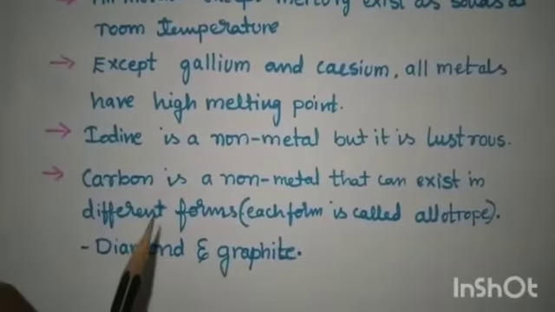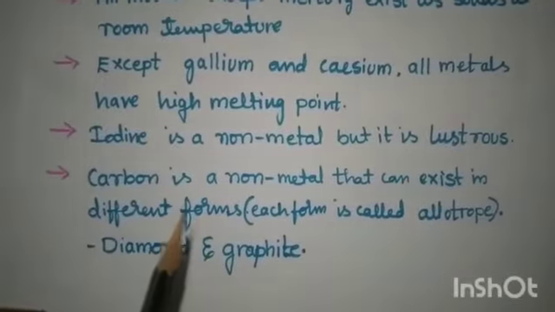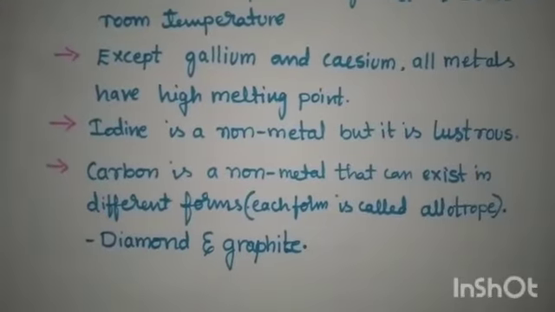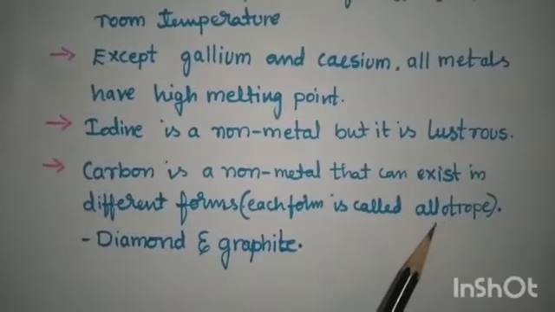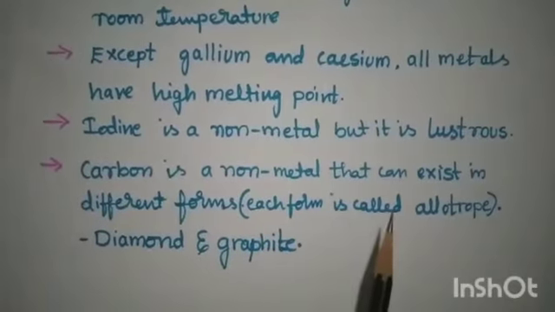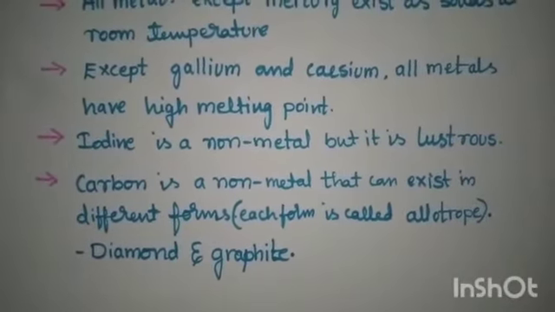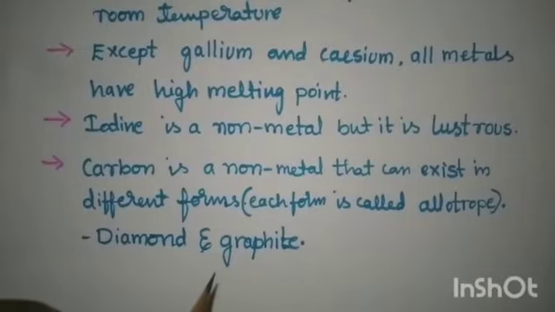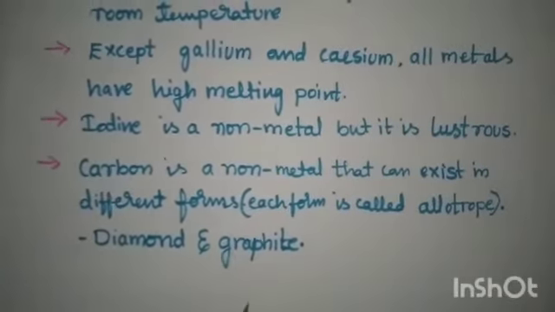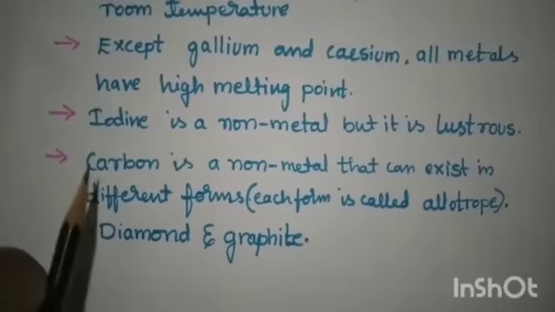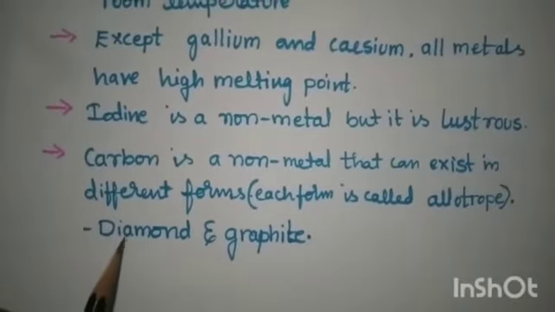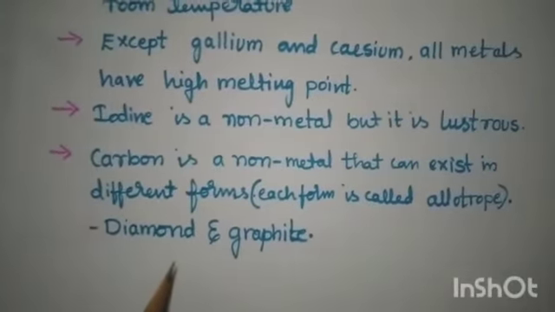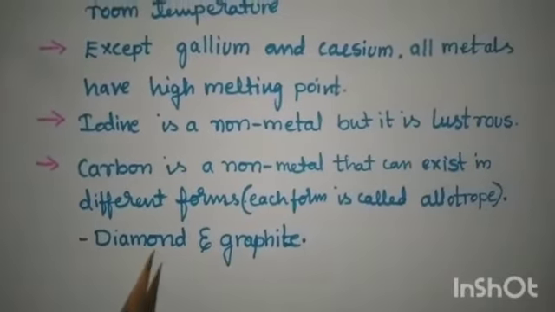And next, coming to carbon. Carbon is a non-metal, right? It can exist in different forms, and each form is called an allotrope. You are going to study these carbon allotropes in the chapter on carbon and its compounds. Diamond and graphite are allotropes of carbon, purely made up of carbon. Diamond is the hardest natural substance known, and it has a high melting point.